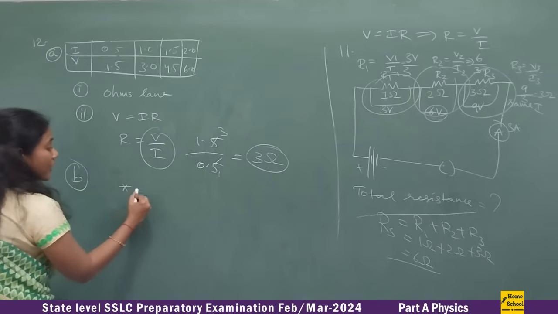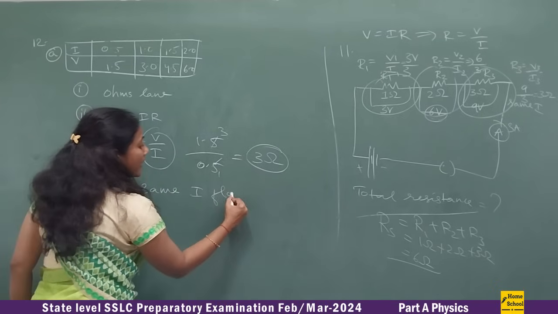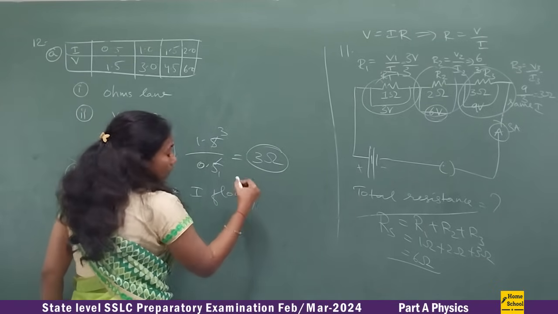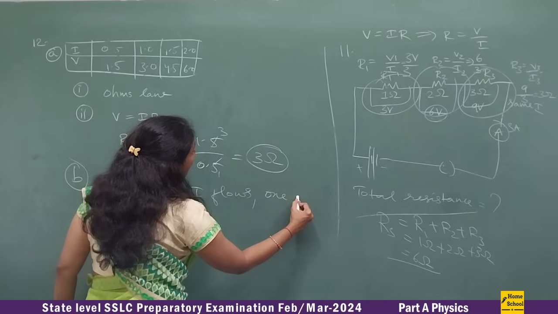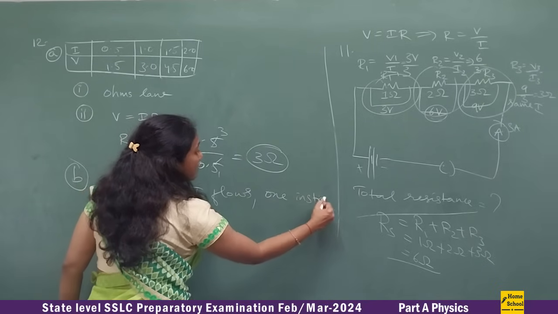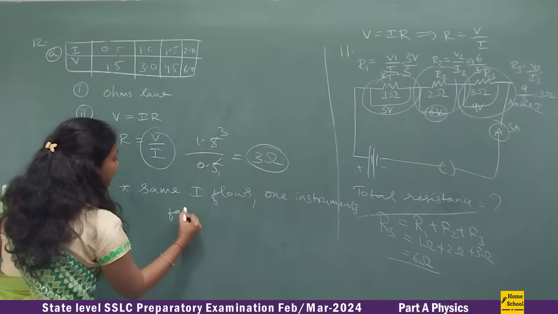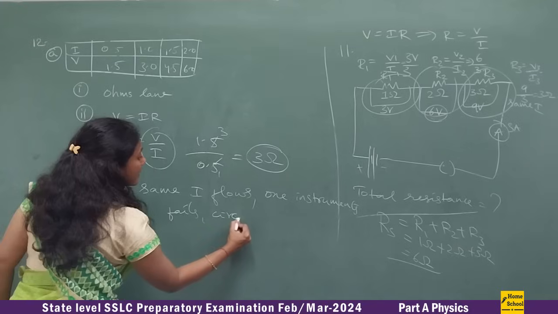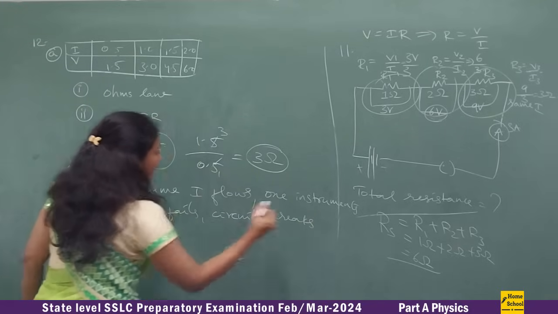Because in the series connection, the same current flows. As a result of that, if one instrument fails, the circuit breaks. Okay, right?